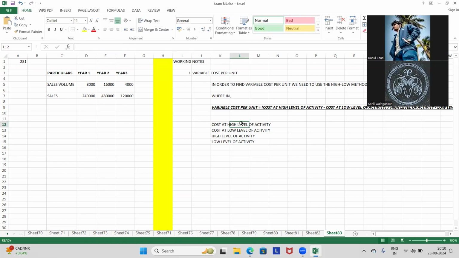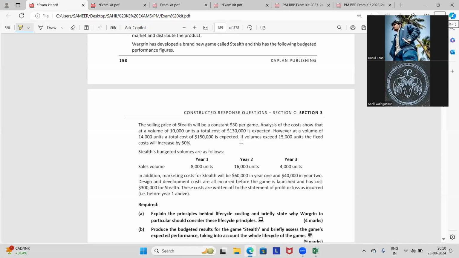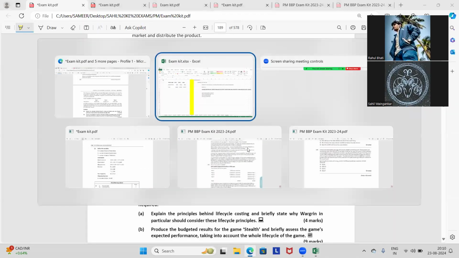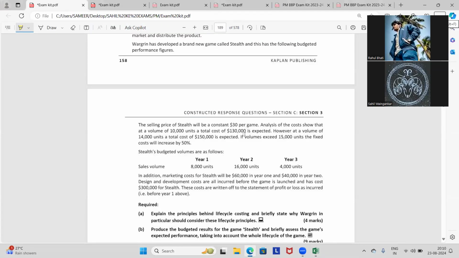तो सबसे पहले तो अपन क्या लेंगे, 14,000 ले लेते हैं। 10,000 और 14,000, 14,000 मतलब हाई लेवल, and this is 10,000. So next, total cost at 10,000 is 1 lakh 30, total cost at 14,000 is 1 lakh 50.